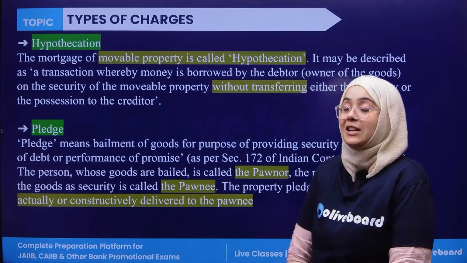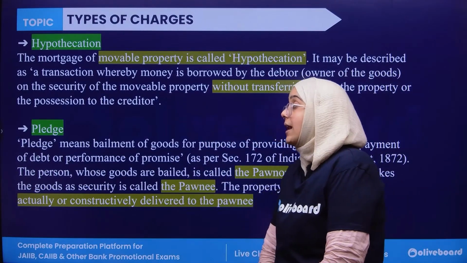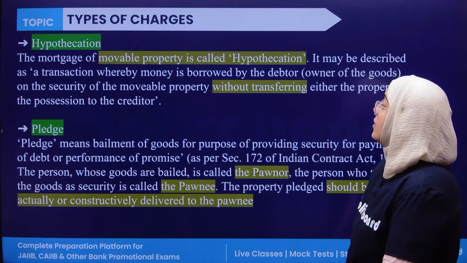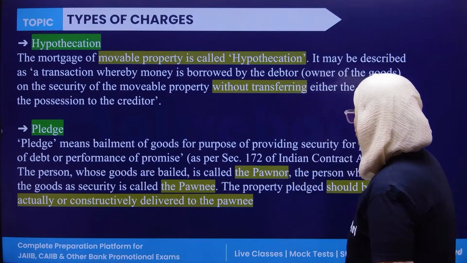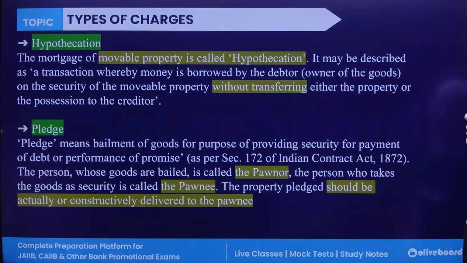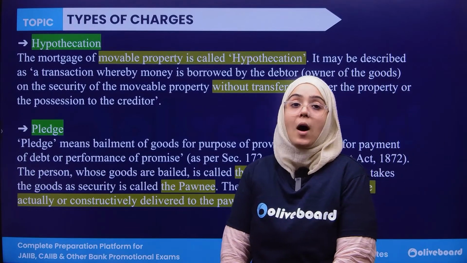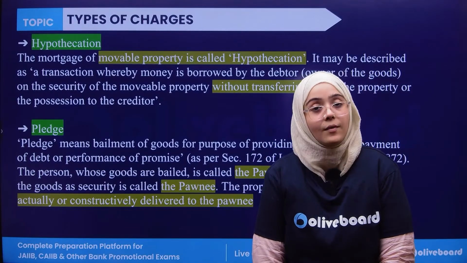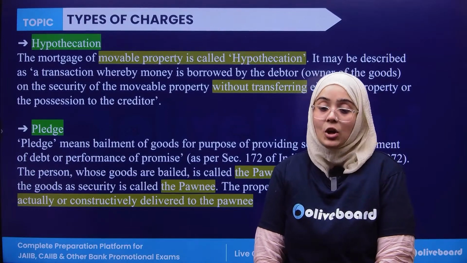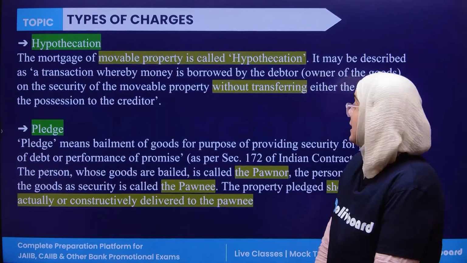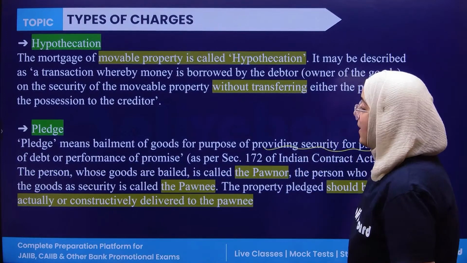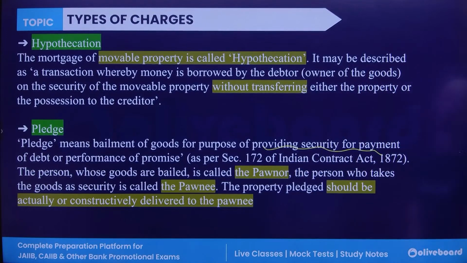Always remember, hypothecation is related to movable property, whereas pledge is the bailment of goods for providing security for payment of debt or performance. If you are pledging anything, it means that you are leaving something as security. Whereas hypothecation is the mortgage of movable property.